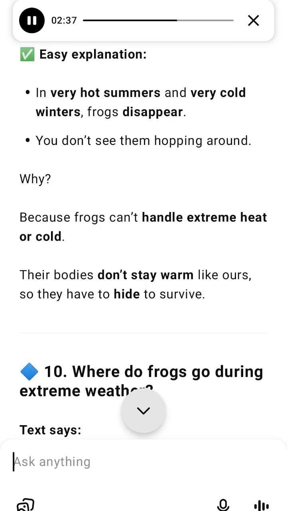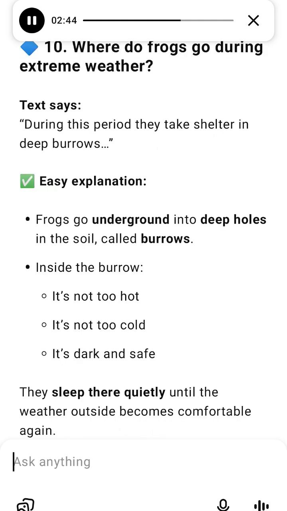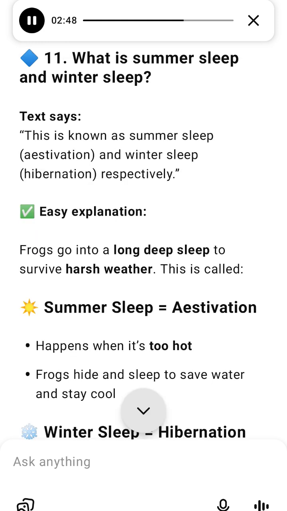8. Frogs disappear during summer and winter. Frogs are not seen during very hot or very cold months. This is because their body cannot handle extreme temperatures. They hide to protect themselves.